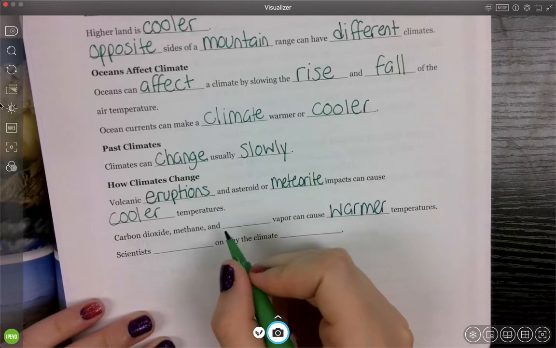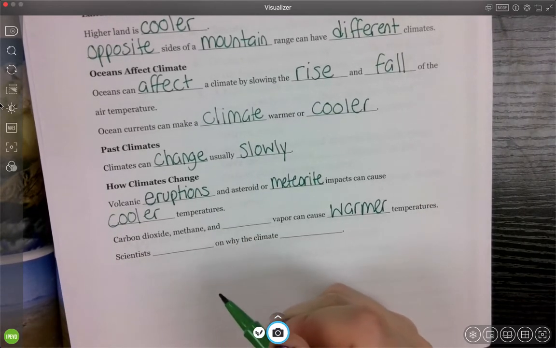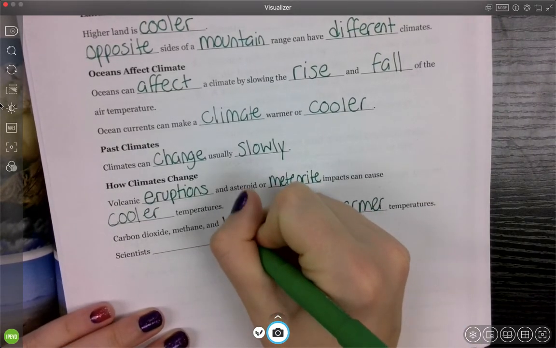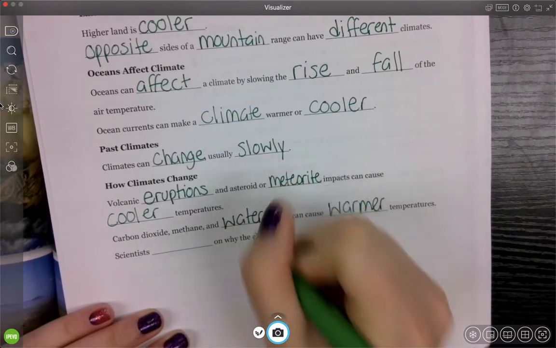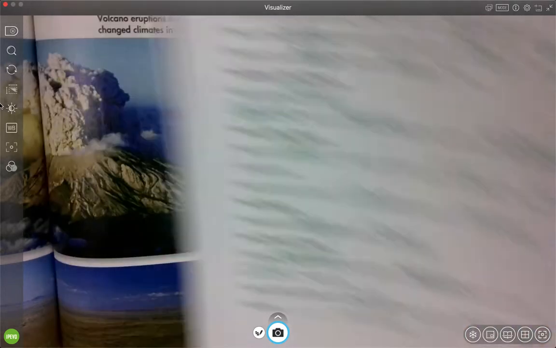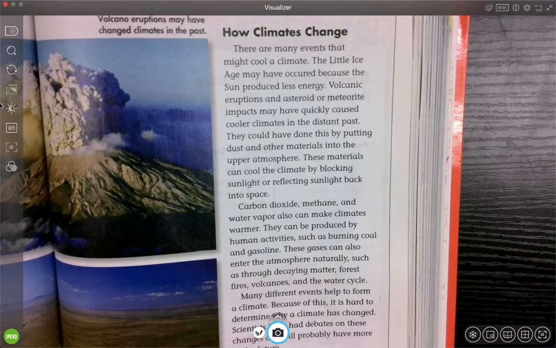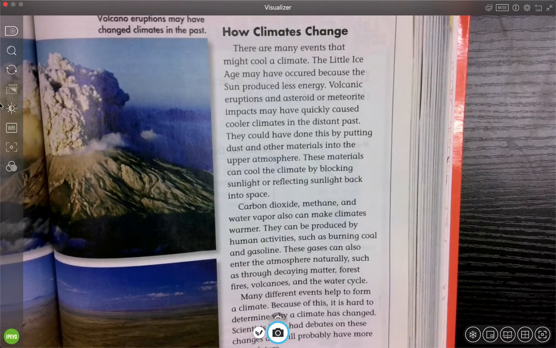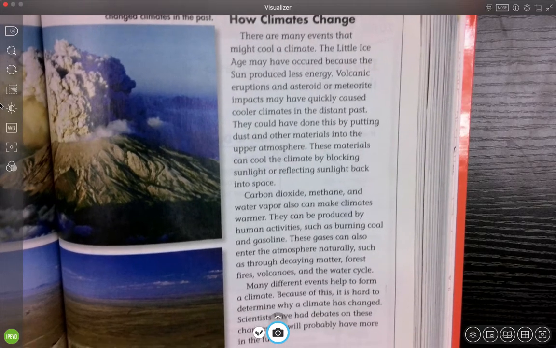So carbon dioxide and methane are both gases that would be in the air, along with water vapor, which we know is an invisible gas, can all cause warmer temperatures. They can be produced by human activities such as burning coal and gasoline. These gases can also enter the atmosphere naturally, such as through decaying matter, forest fires, volcanoes, and the water cycle.